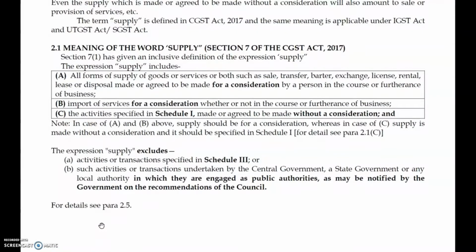See, 7(1)(a), (b), (c) and exclusions. This is mentioned in the chart over there. So clause (a), for a consideration, is mentioned in Schedule 1. And once again I'm repeating, it's a very simple thing. The business definition includes sale, transfer, barter, exchange, license, etc. So for a business,